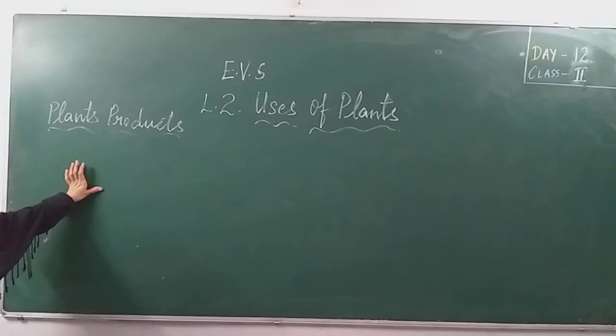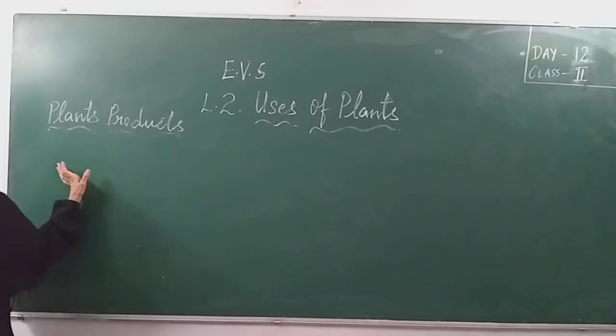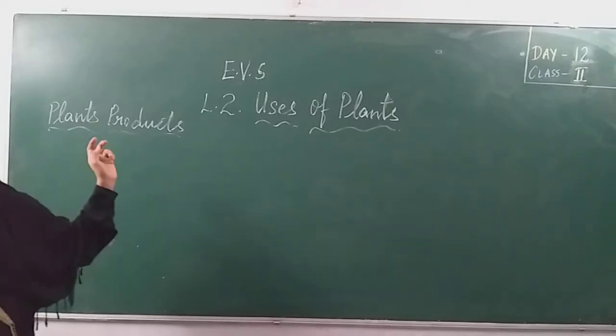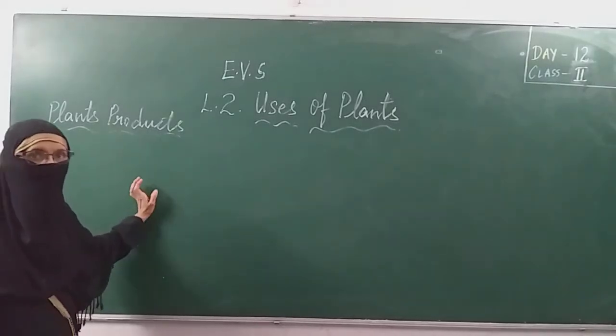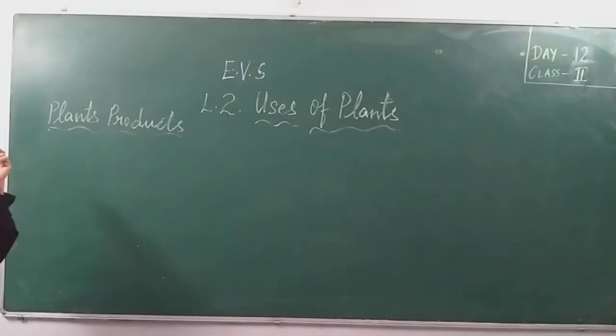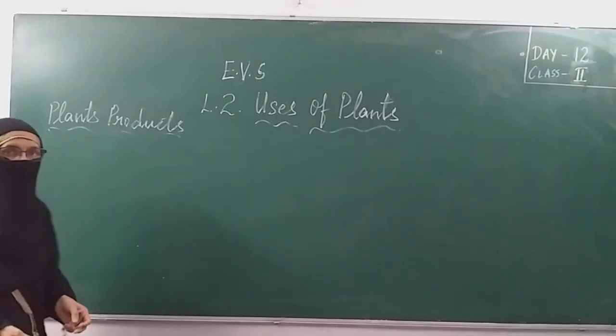In the previous lesson we studied types of plants and parts of plants. What are the types of plants? Trees, shrubs, herbs, climbers, creepers. These are the types of plants. Now parts of the plant. What are the parts of the plant? Root, stem, leaves, flower, fruit, seeds. These are the parts of the plant.